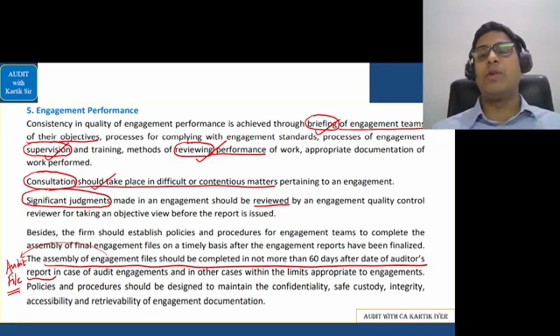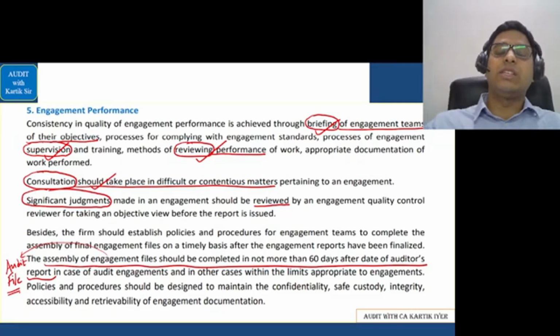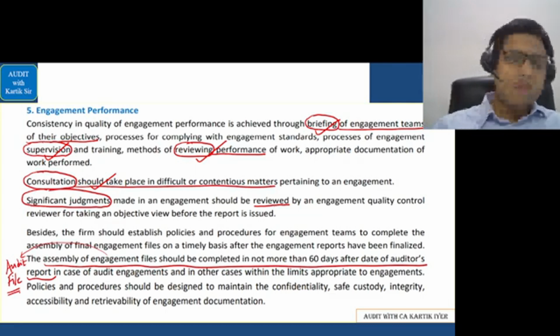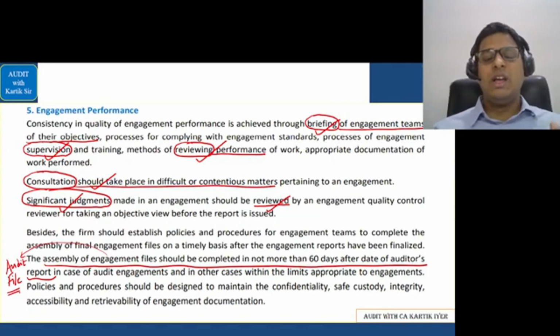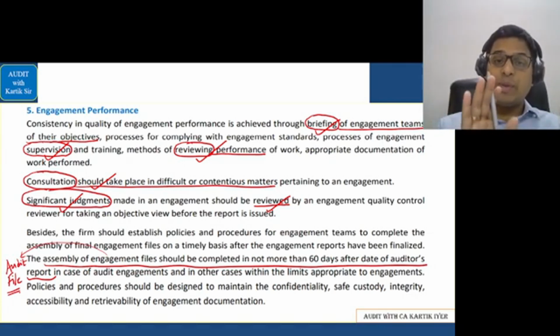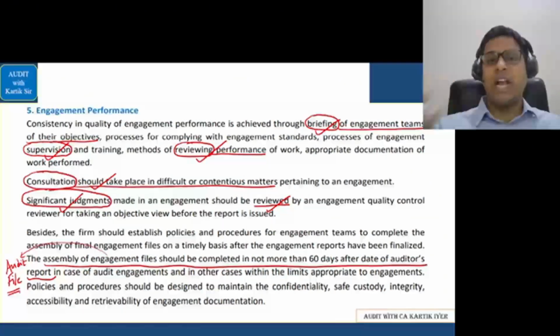In some cases, the auditor may not be an expert. He should always take consultation of some experts outside. Significant judgments the auditor should review, and the auditor should see whether these judgments are properly applied or not, and whether they are working as per that or not.